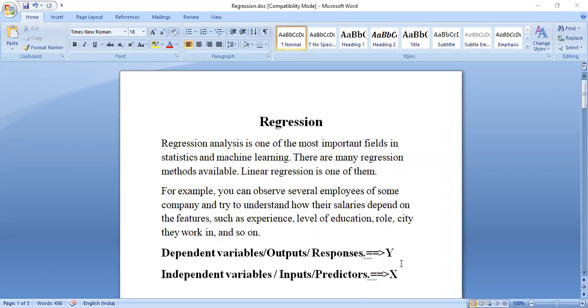So here in statistics, I will first explain what is regression, how it is done mathematically, and then we will try to implement this mathematics with the help of several libraries available in Python.